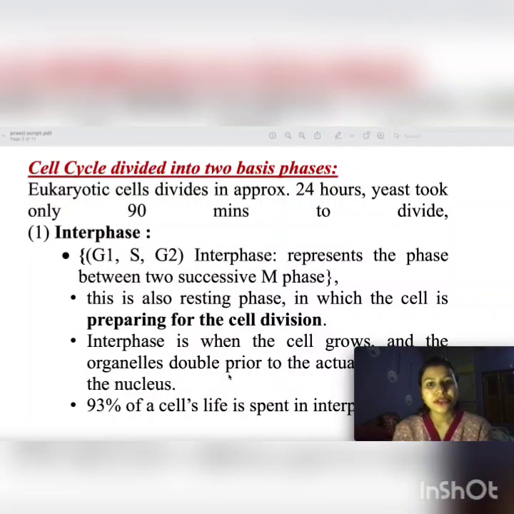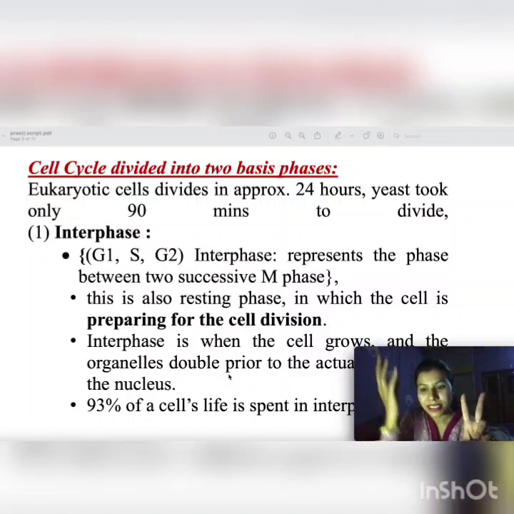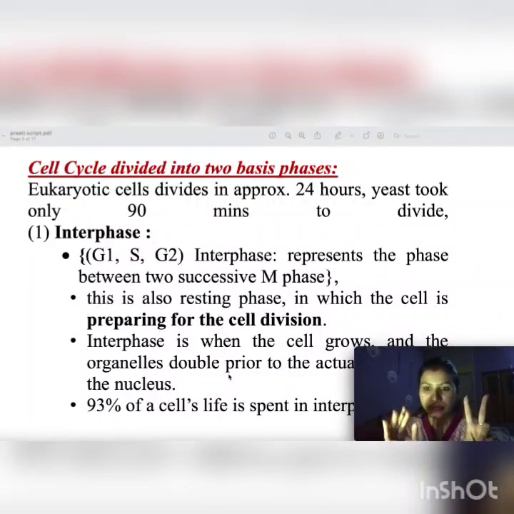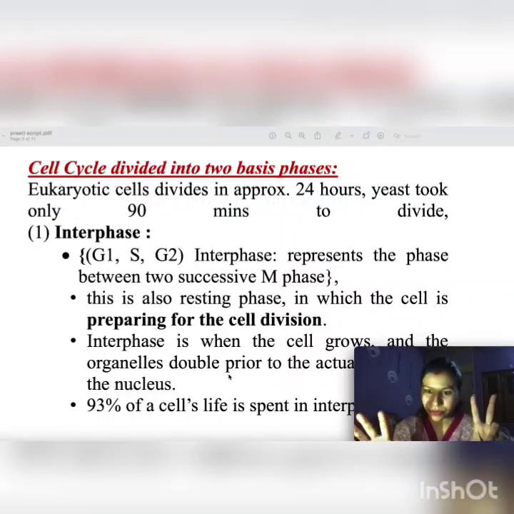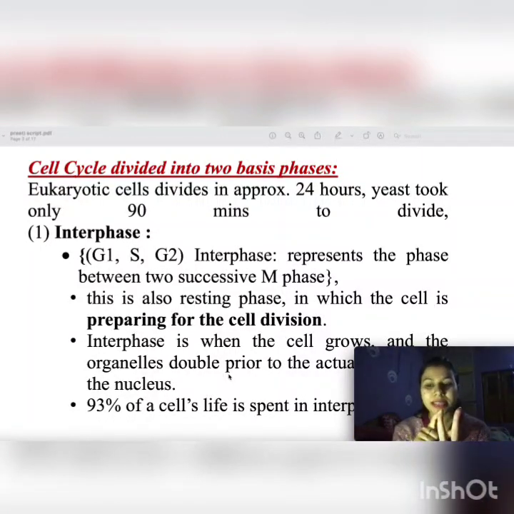The cell cycle has two basic phases. One is interphase and the other is M phase. In interphase, there are again G1 phase, S phase and G2 phase, which I have explained. This is only the overview of the cell cycle, interphase and M phase. So in interphase, again there are three phases.